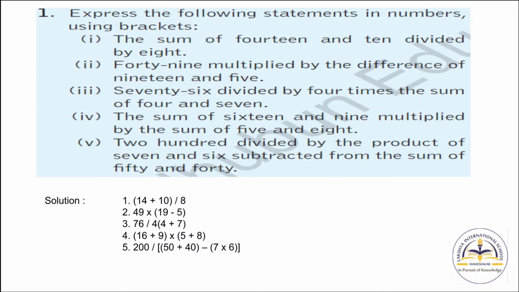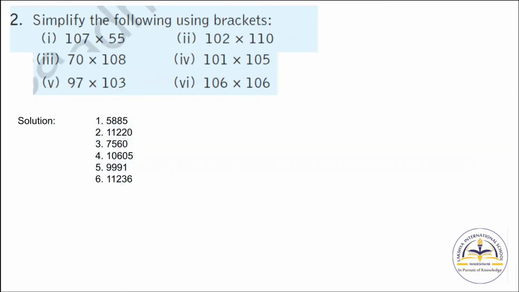Now 49 multiplied by the difference of 19 and 5. Here 49 multiply. The difference of 19 and 5 means 19 minus 5. So we have to write 19 minus 5 in bracket. In the same manner you have to solve the third, fourth, fifth questions. Simplify the following using bracket. Now here there is no use of bracket, so you have to solve it directly by multiplication.